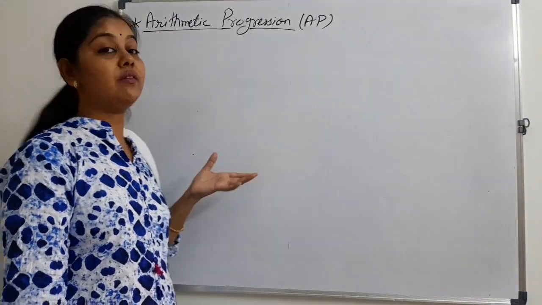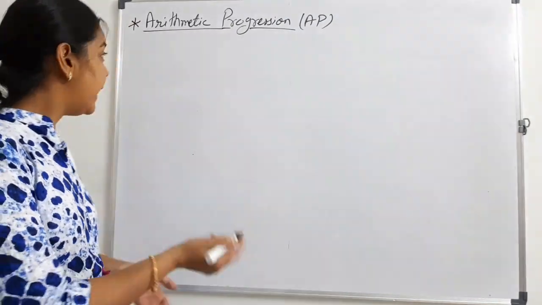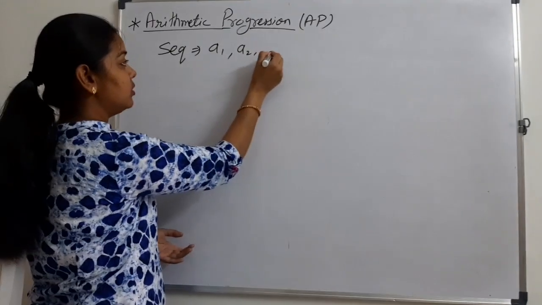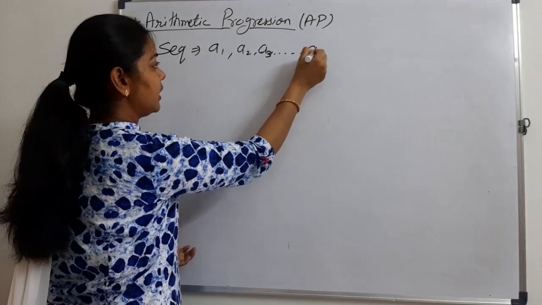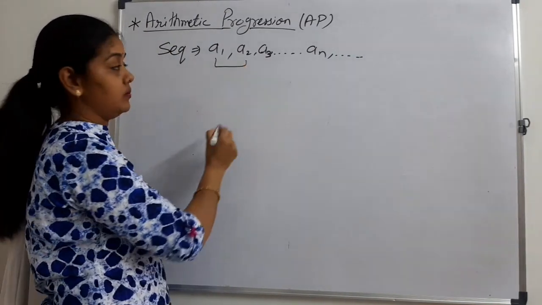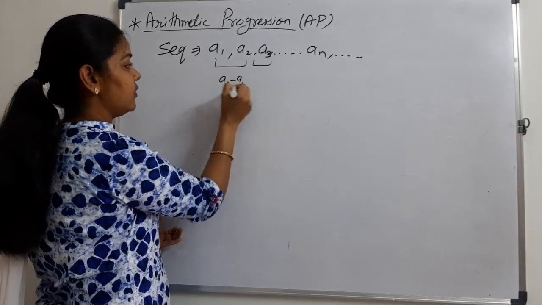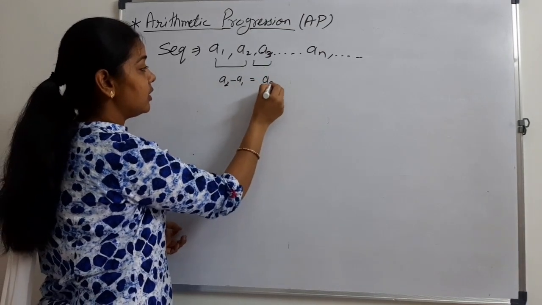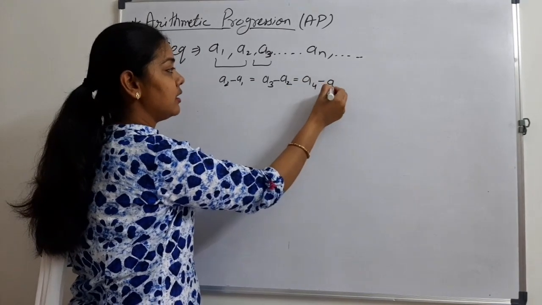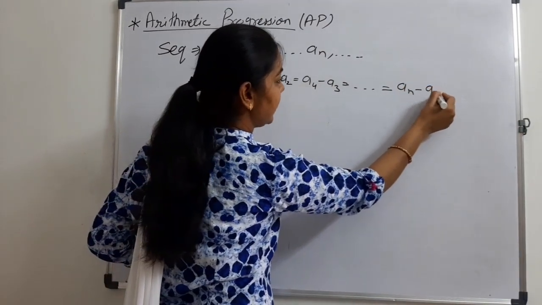In the previous class, you learned about arithmetic progression. What is an arithmetic progression or arithmetic sequence? If I am given any sequence A1, A2, A3 and An, any sequence where the difference of two terms is fixed, it means A2 minus A1 will be equal to A3 minus A2, will be equal to A4 minus A3 and so on, that will be equal to An minus An minus 1.